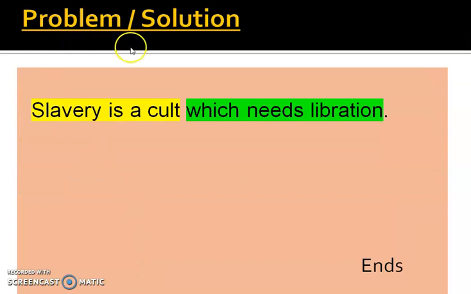The last one over here is the problem and solution. That means slavery is a cult which needs liberation.